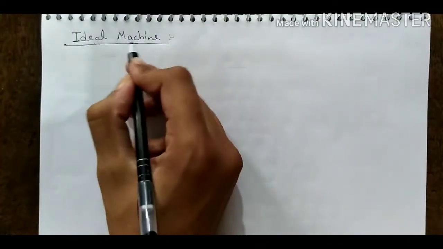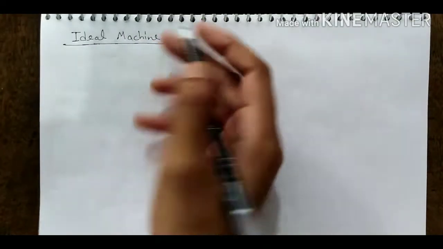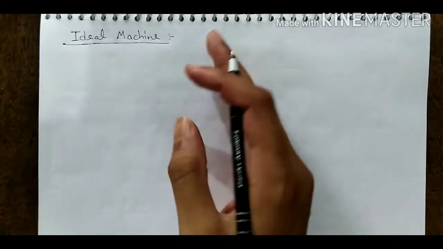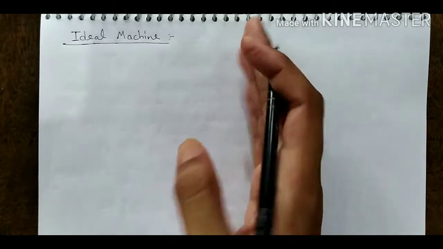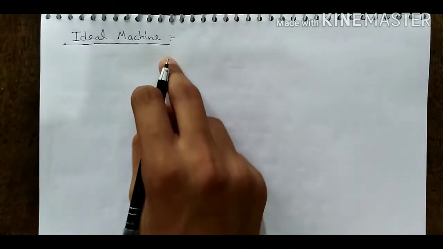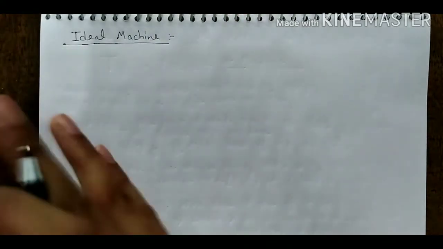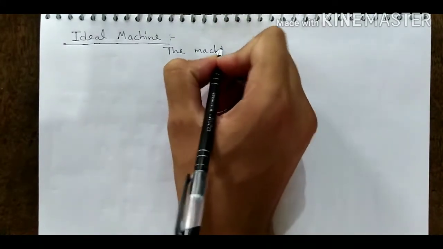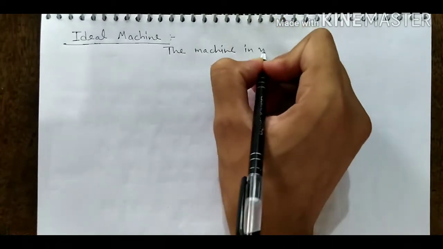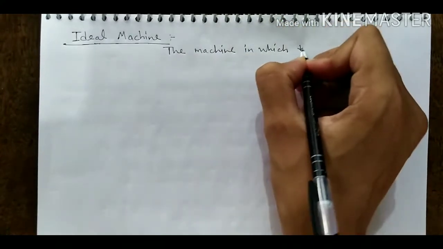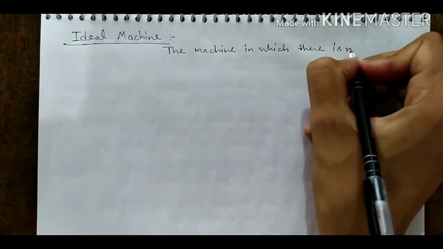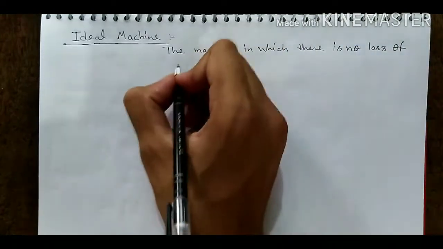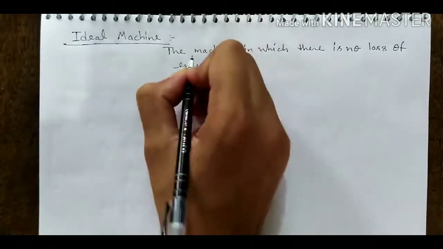Now the next heading is ideal machine. What is the ideal machine? The machine in which there is no loss of energy. In every machine there is a loss of energy, but a machine in which there is no loss of energy is called the ideal machine. In reality there is no ideal machine. So we can write: the machine in which there is no loss of energy is called the ideal machine.